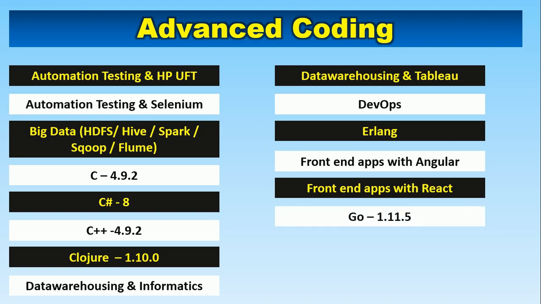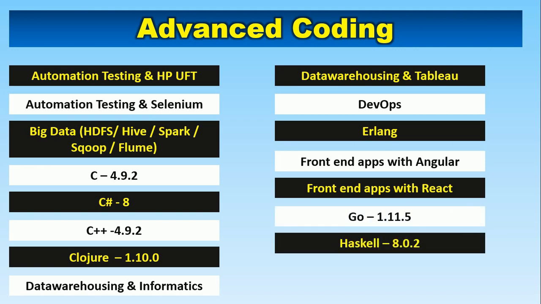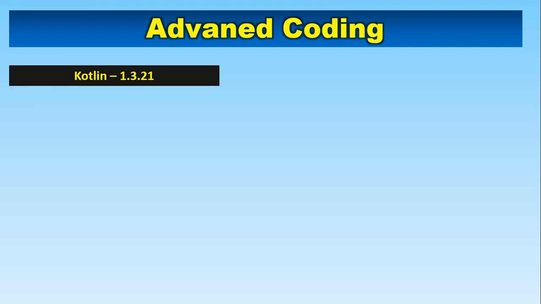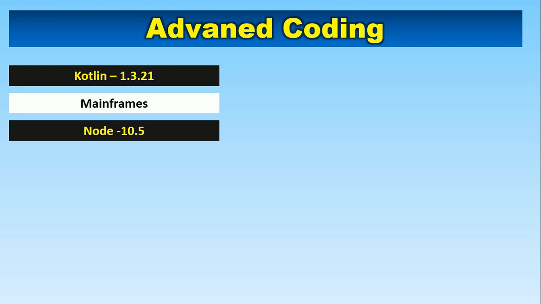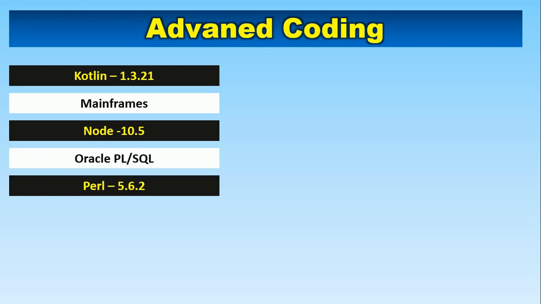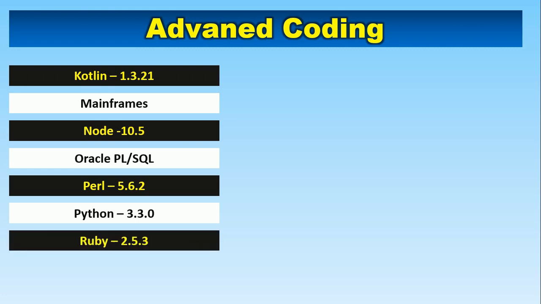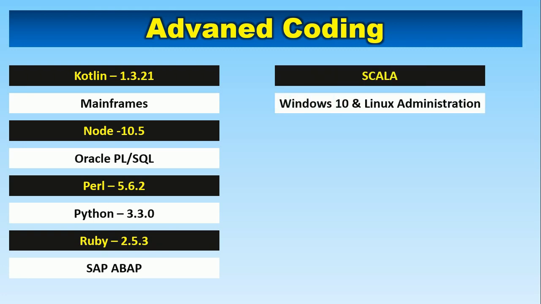Go 1.11.5 version, Haskell 8.0.2 version, Java 1.8.0_161, and now Kotlin 1.3.21, mainframes, Node 10.5 version, Oracle PL/SQL, Perl 5.6.2, Python 3.3.0 version, Ruby 2.5.3 version, SAP ABAP, Scala, and Windows 10 and Linux administration. So this time they have given you a broader scope to choose your technology or language of your own choice.